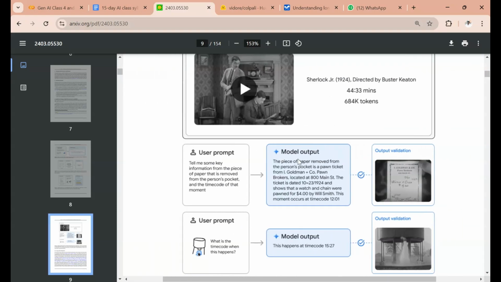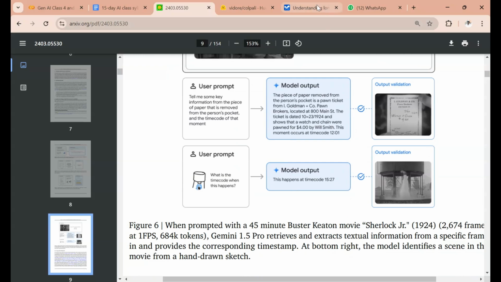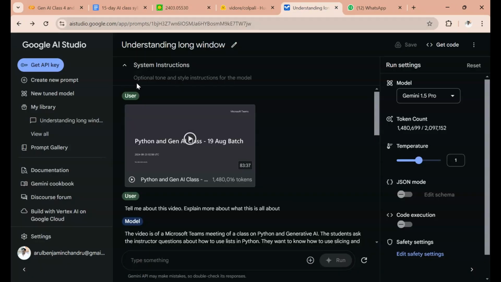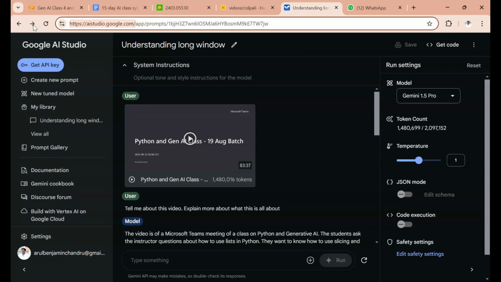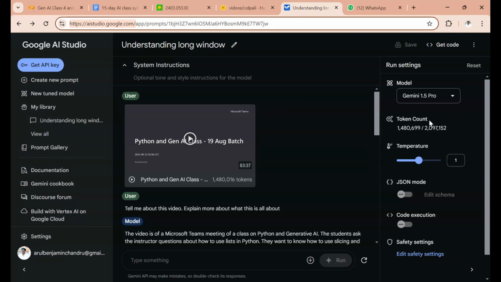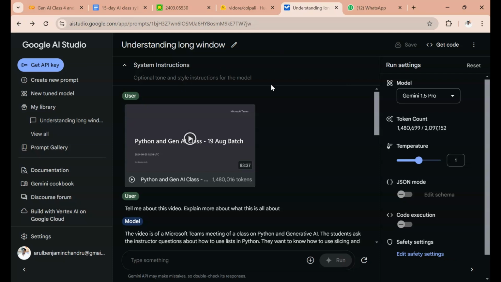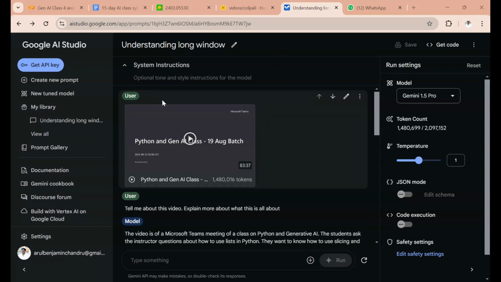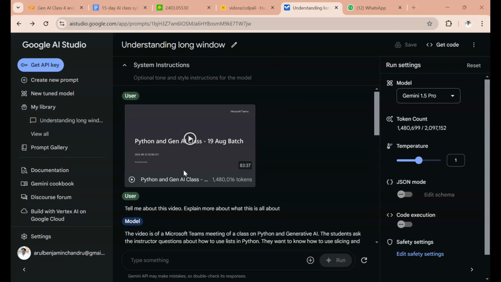For our testing purpose, I went into Google AI Studio. This is the website to access it, and it looks something like this. Here we are going to evaluate how Gemini 1.5 Pro is behaving for us. I signed in with my Google ID, which means my Gmail ID. After that, I uploaded my own video, because I didn't want to get into any copyright issues.